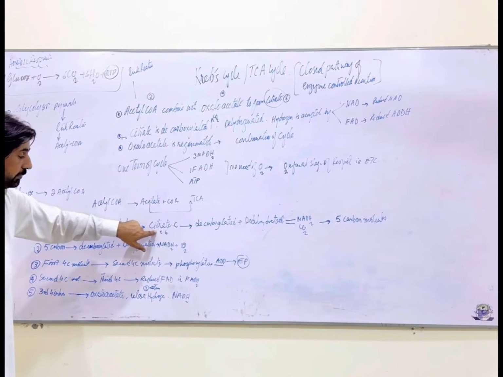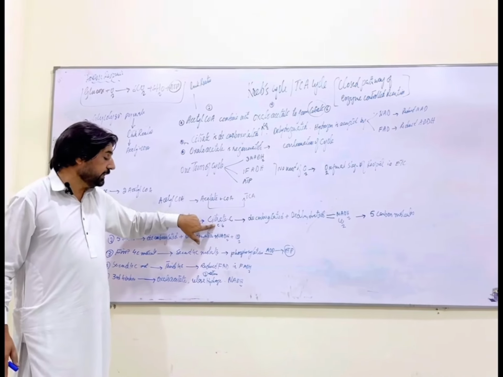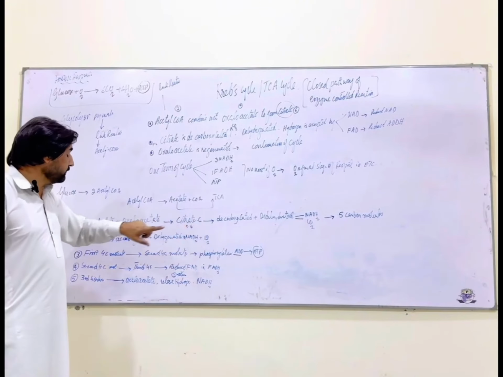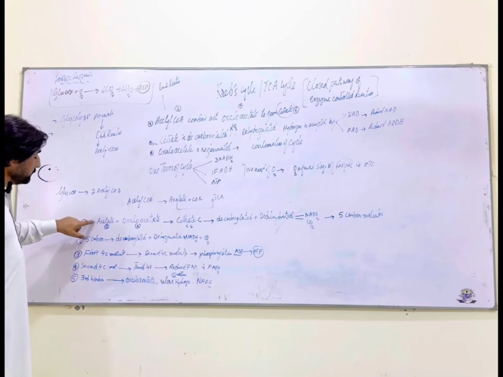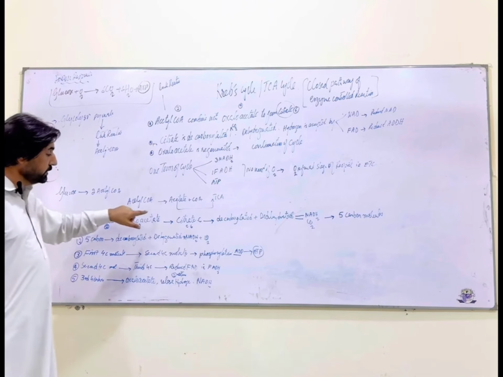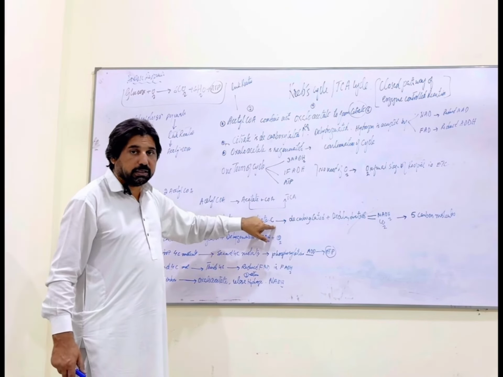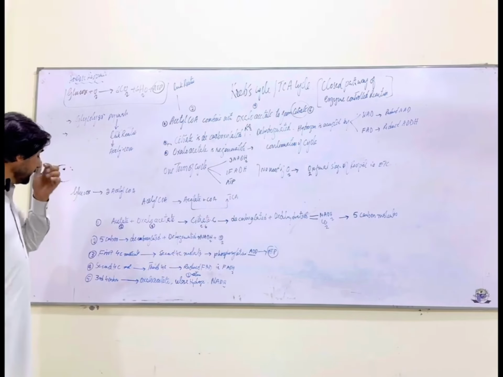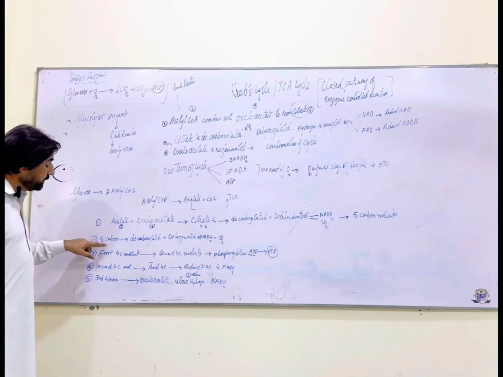Now this 6 carbon molecule would remain with 5 carbon molecules, right? So the first 6 carbon compound is reduced by 1 carbon, decarboxylated and dehydrogenated, and gives us a second molecule, which is a 5 carbon compound.